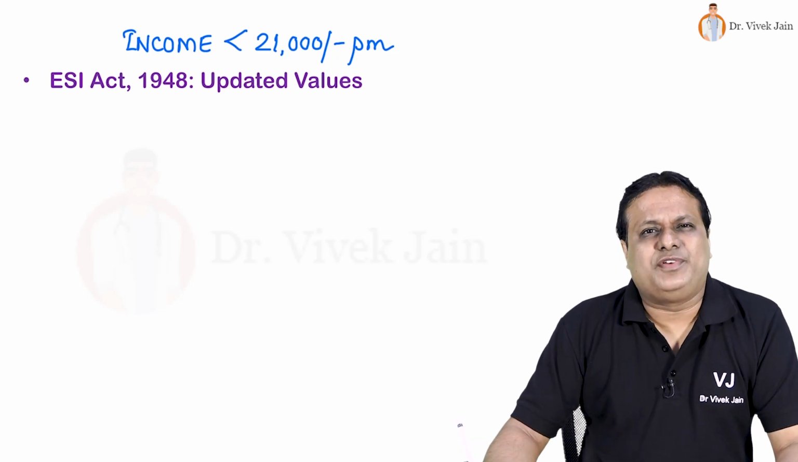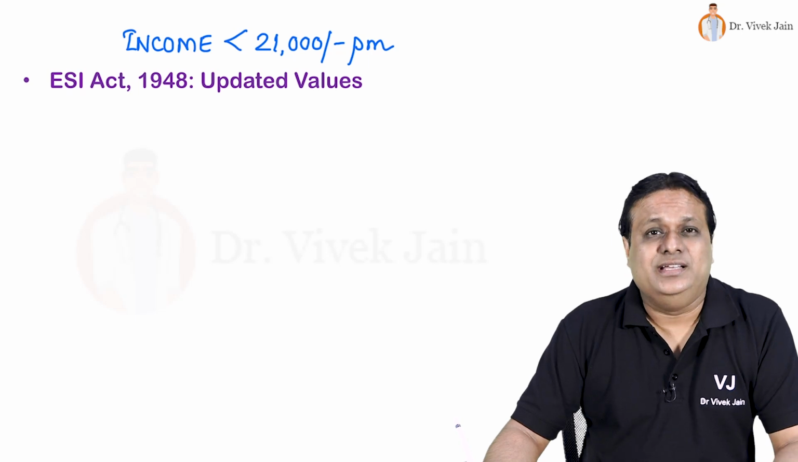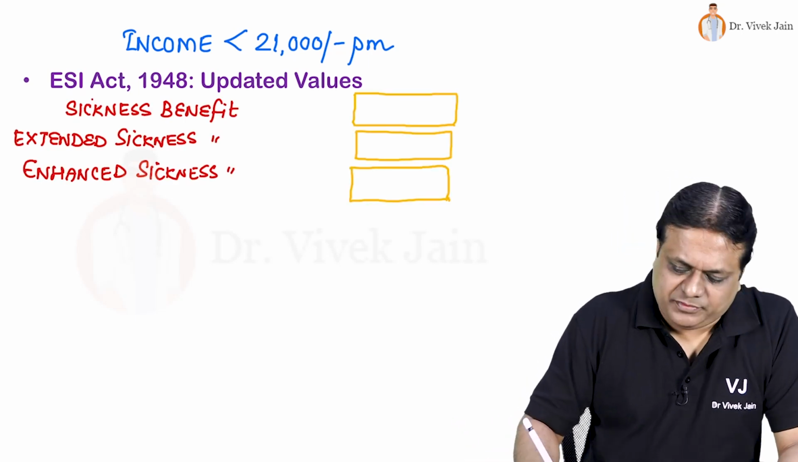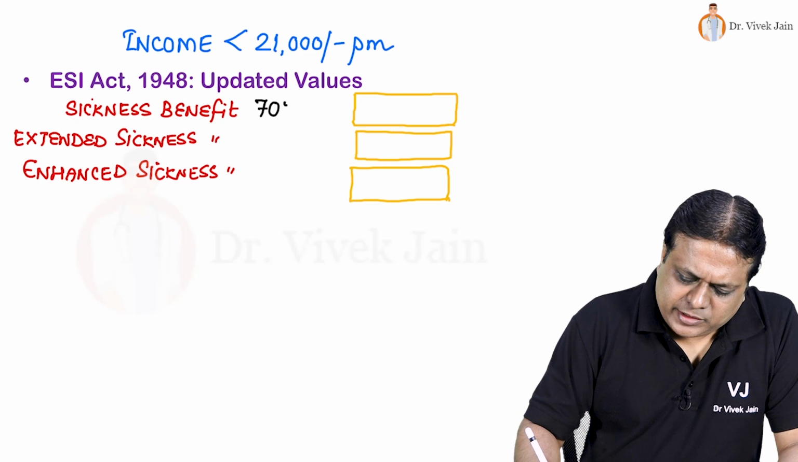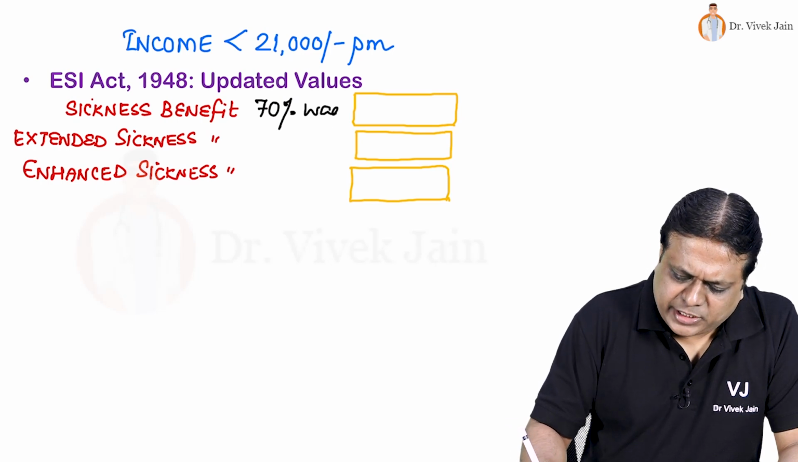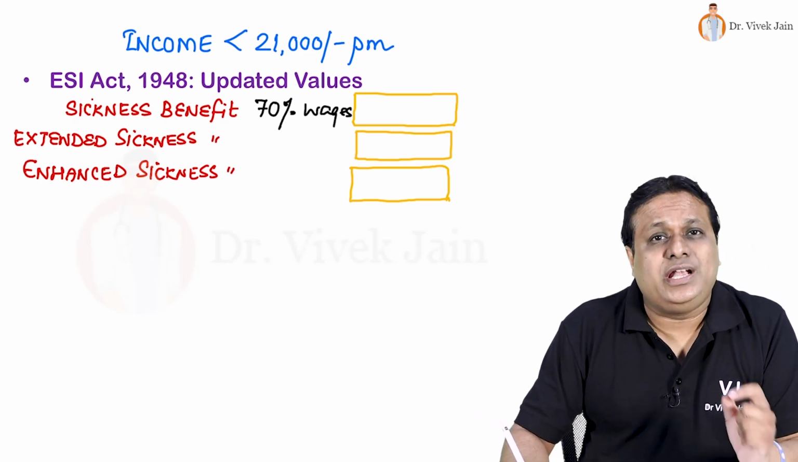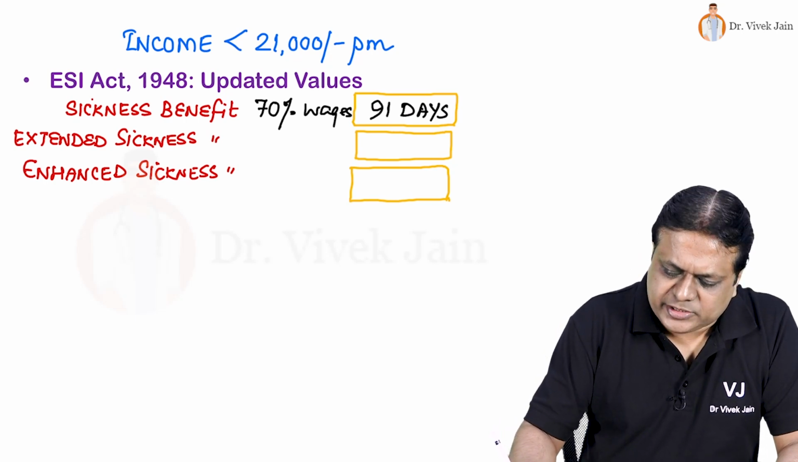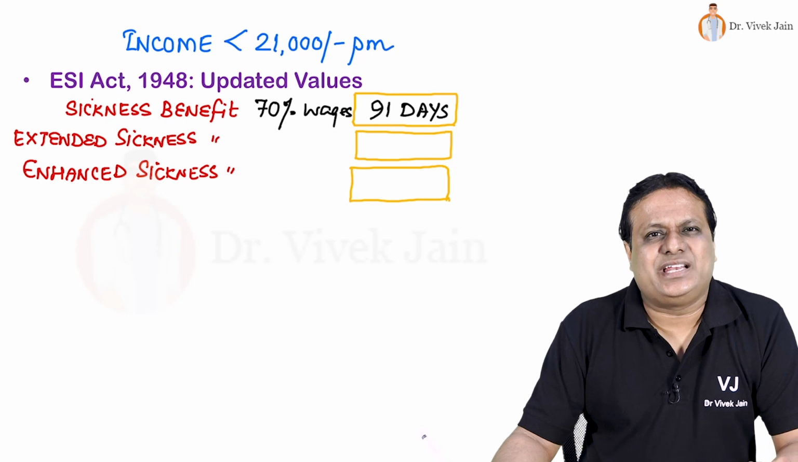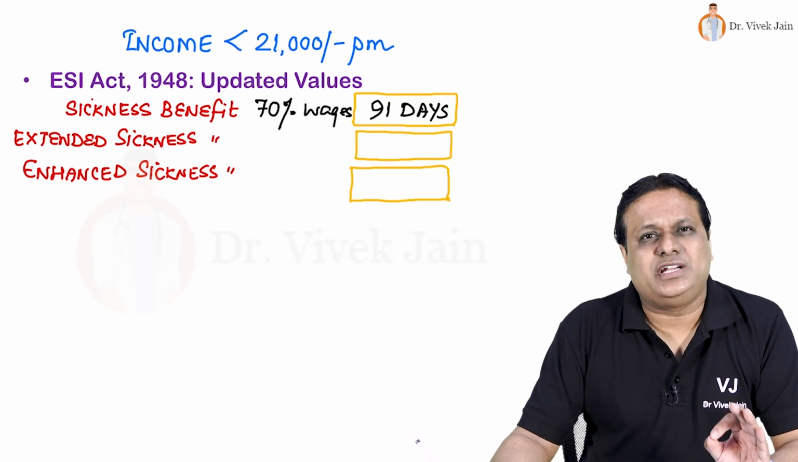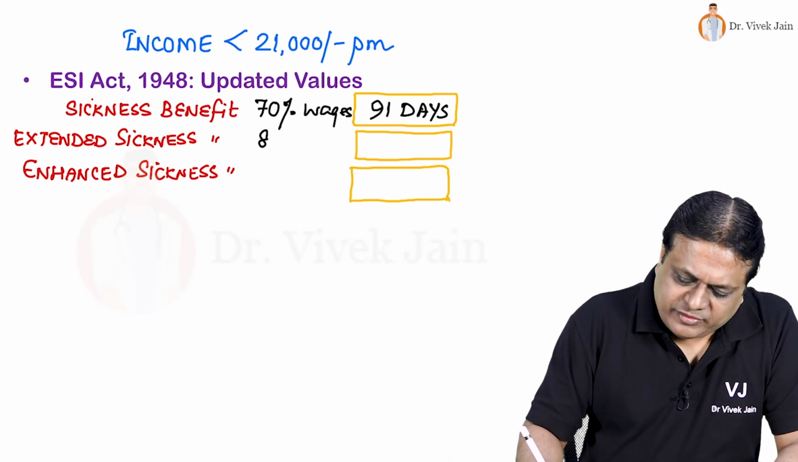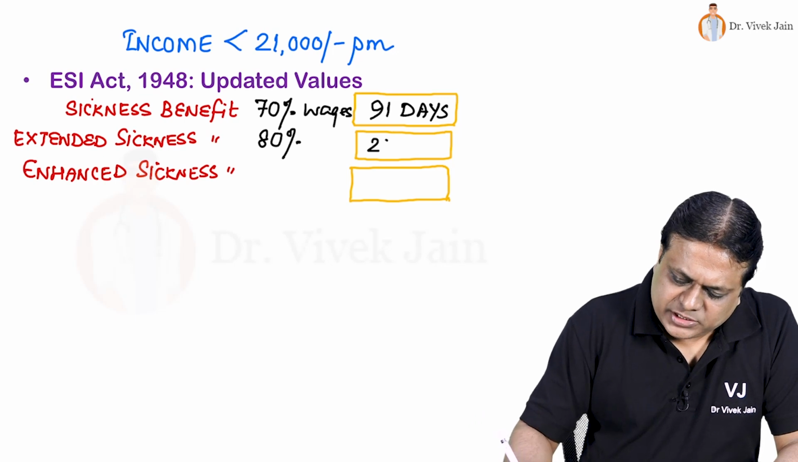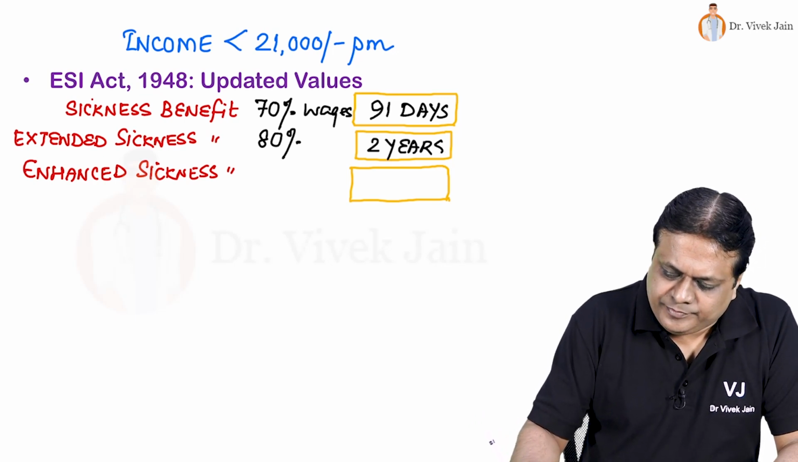Now, when we look at different types of benefits under ESI Act of India currently, these include sickness benefit. This is given at 70% wages for a total duration of, very popular question, 3 months or 91 days. Extended sickness benefit is given for a list of 34 diseases, that is given at 80% wages for 2 years.